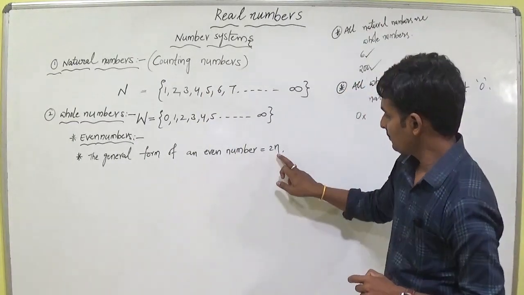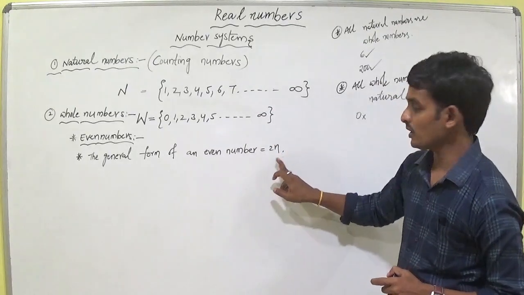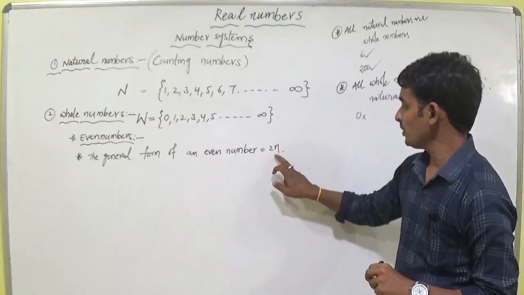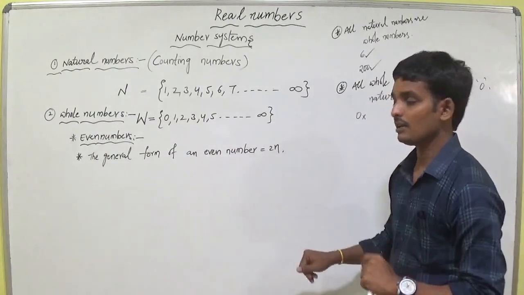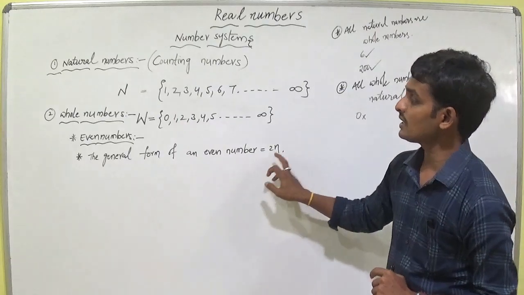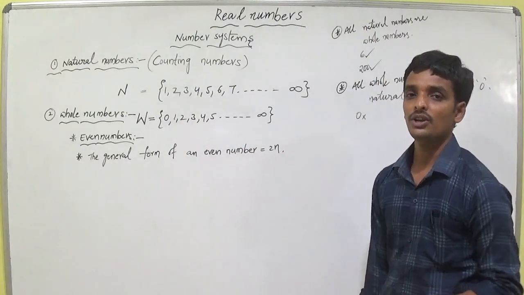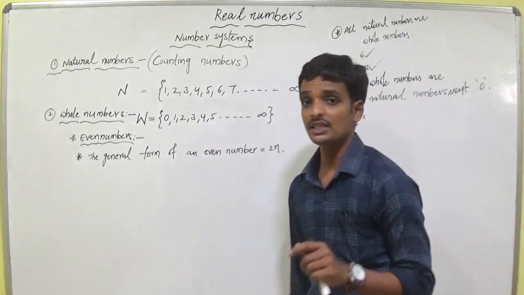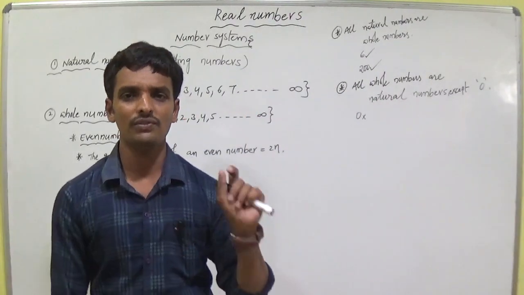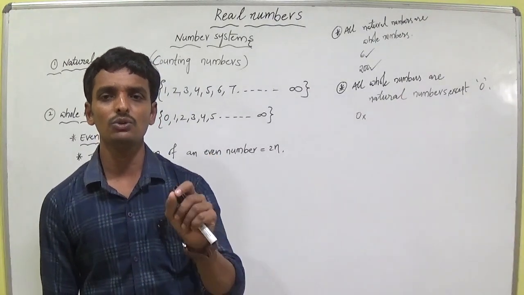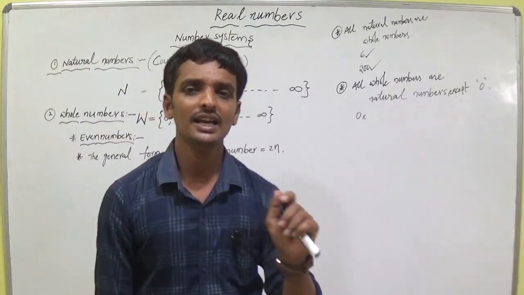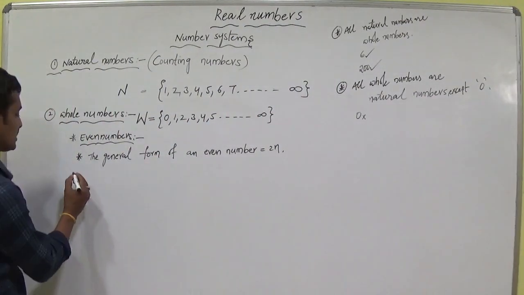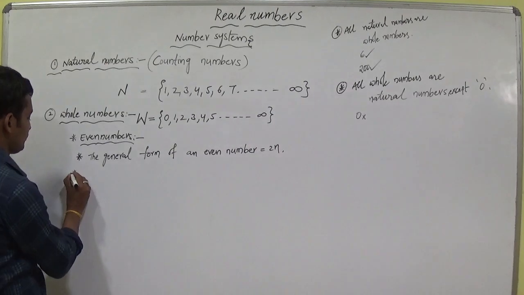So, for example, if you take 1, 2n means 2 into 1. 2 into 1 is equal to 2, an even number. If you take 10, 2 into 10 is 20, 20 is an even number. If you take 15, 2 15s are 30, 30 is an even number. If you take 100, 2 into 100 is equal to 200, an even number. That's why we are writing the general formula for even number is 2 into n. n is any natural number. So you can write. And the second one is odd numbers.